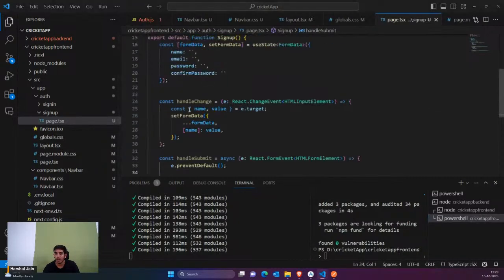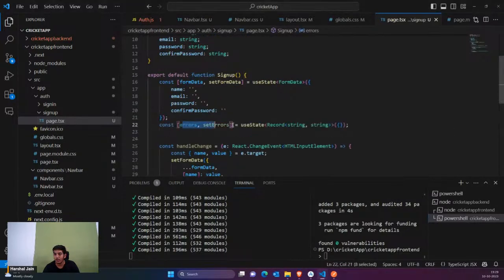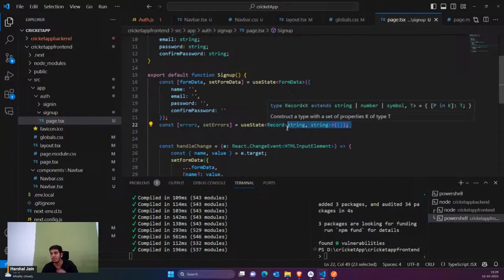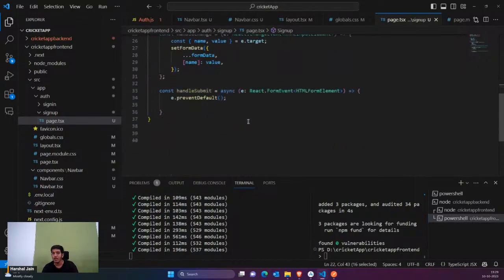So I'll just say that we have a hook for errors. Just create a hook for errors. It would contain all the errors, that is email not provided, password not provided, confirm password not provided. All the errors would be here. Now whenever someone clicks on submit, first of all remove all the previous errors.